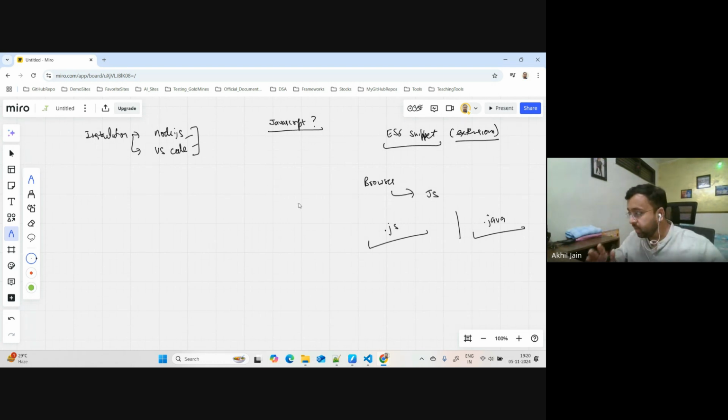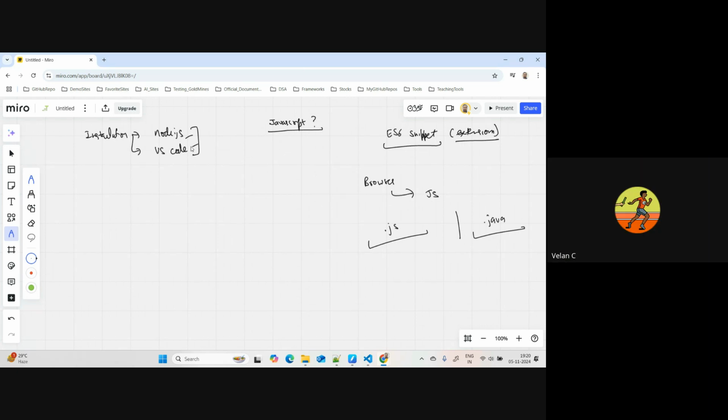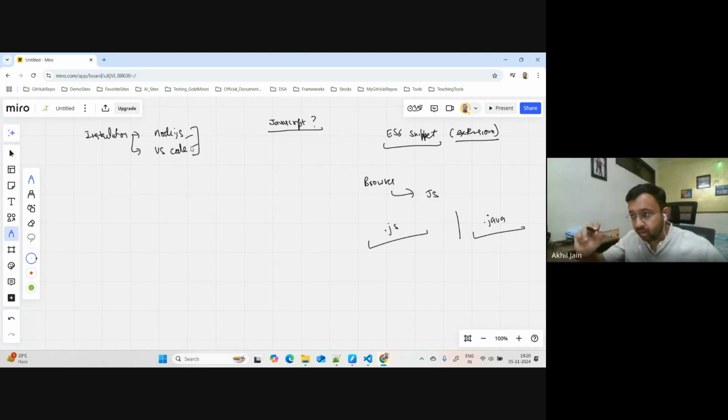What I'm trying to ask is, do I need to do any special installation to start working on JavaScript now, considering that I already have Node.js and VS Code on my machine? No, I don't think so, because Node.js is there. It will take care of it. Absolutely correct. That is what I want everyone to realize.